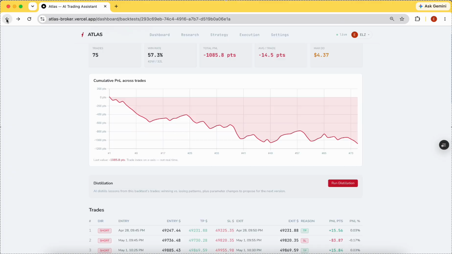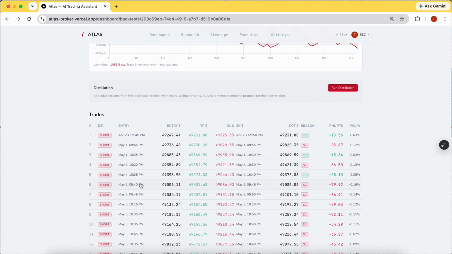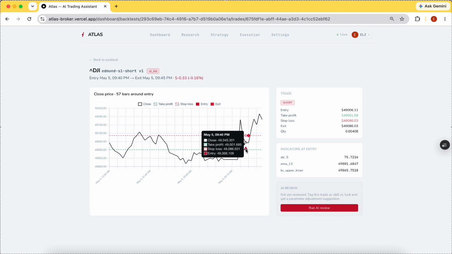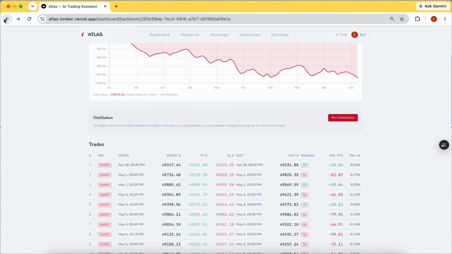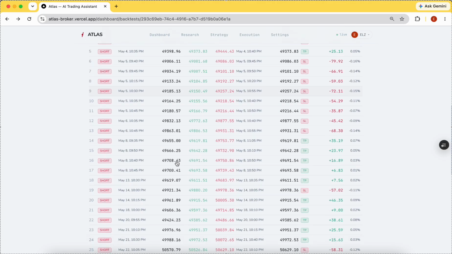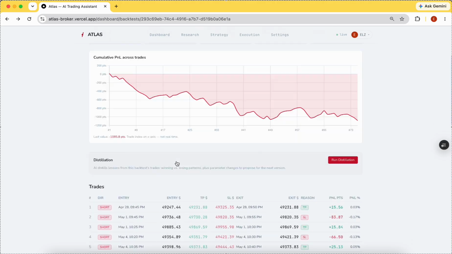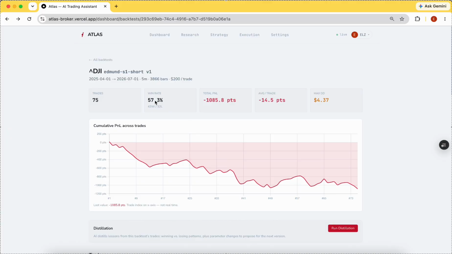So it's a profit. But on the other hand, most of it, as you can see here, we enter here, right? 49006, but the price went up. It went to 49086, which is the opposite of what we're trying to do. So it's a loss. And for this one, it's probably a mix of both, but generally there is a 57.3% win rate, but we are losing a lot. It means that our losses are very big.